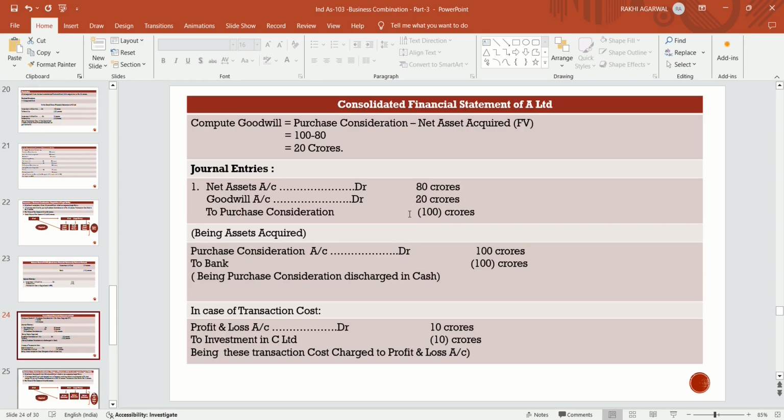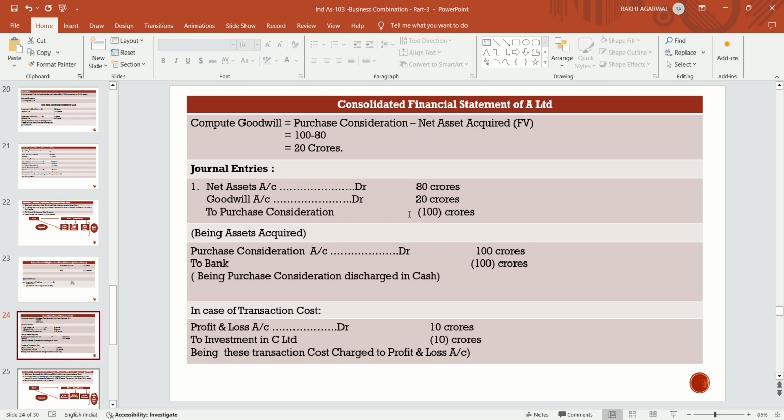In consolidated financial statement of A Limited, they have to recognize the goodwill, that is purchase consideration minus net asset acquired at fair value. So purchase consideration is 100 crores, net asset acquired is 80 crores. So the differential will be 20 crores. Now the general entry, what they prepare? Net asset account debit, goodwill account debit to purchase consideration.